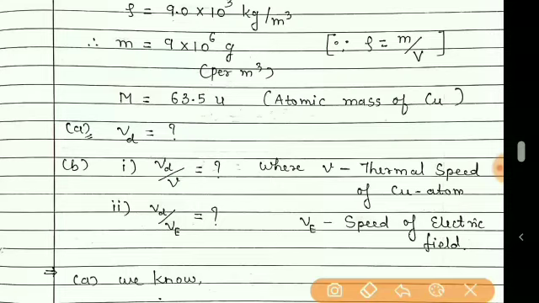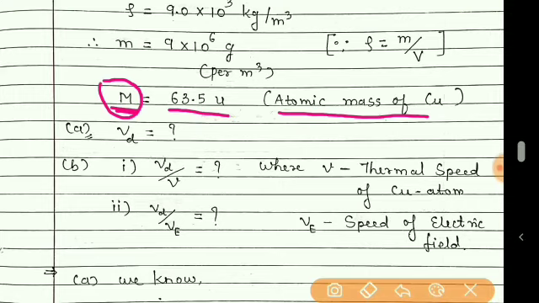Now students, you are supposed to go through the statement given in your textbook. You will find that the atomic mass of copper is given, that is 63.5 u. I have used the symbol capital M for this atomic mass.